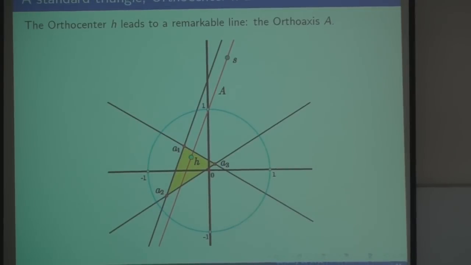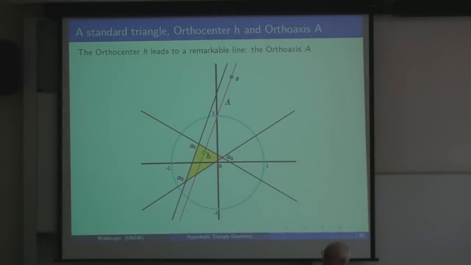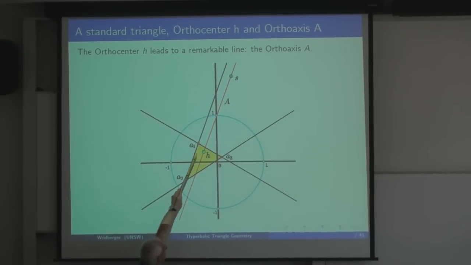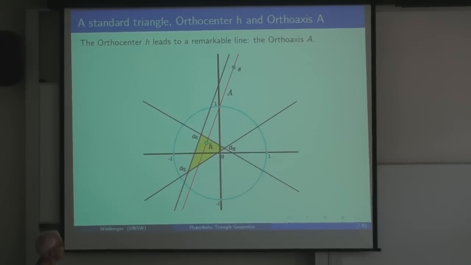Okay, so once we have the orthocenter H, we get a remarkable line which we call the orthoaxis A. And here's what it looks like for this standard triangle that I'm going to be talking about. It's this line right here. And it's the line joining H and that point S up there, which is the ortho star. And I need to tell you, how do you find the ortho star from H?